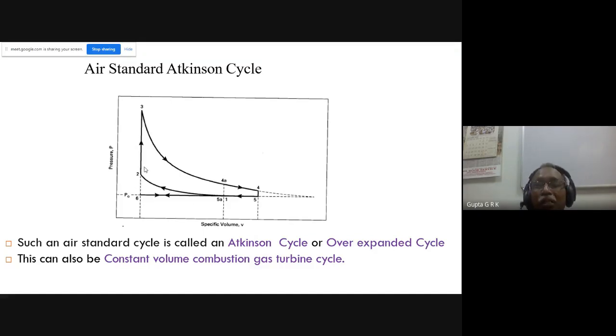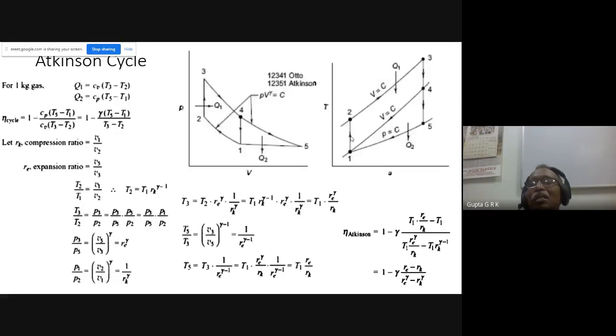And if you want to see it in the TS diagram, that is also easier to understand. If you see here, this is the Otto cycle, and this is the Atkinson cycle. If you add this piece, I will get the Atkinson cycle. That is, here constant volume heat addition, here constant pressure heat rejection.